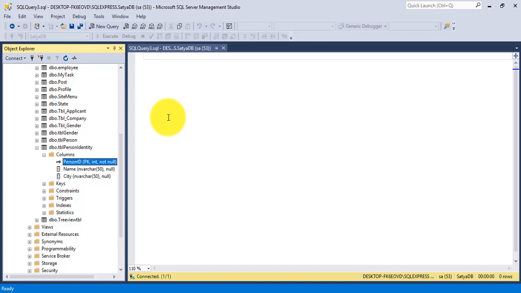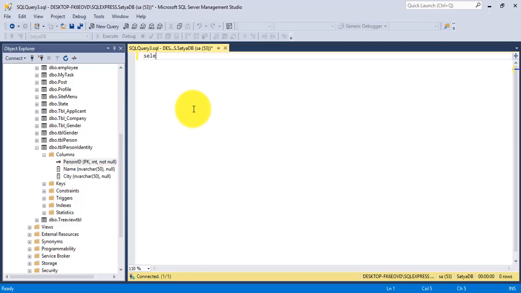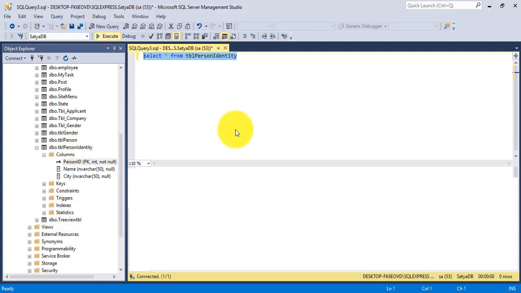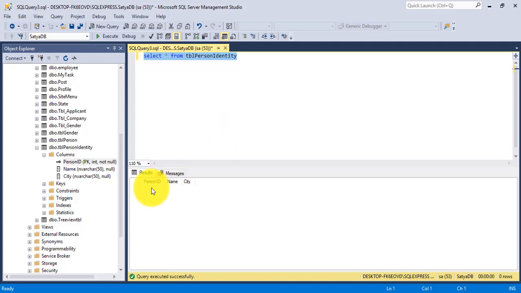Okay, now part 3 is let's check using the table person identity. So select star from table person identity. Okay, now there are no records at all. So if you mark a column as an identity column, you don't have to explicitly supply a value for that column. Now when you insert a new row, the value is automatically calculated and provided by the SQL Server. So we discussed this person ID. This person ID value will be automatically inserted by the SQL Server.